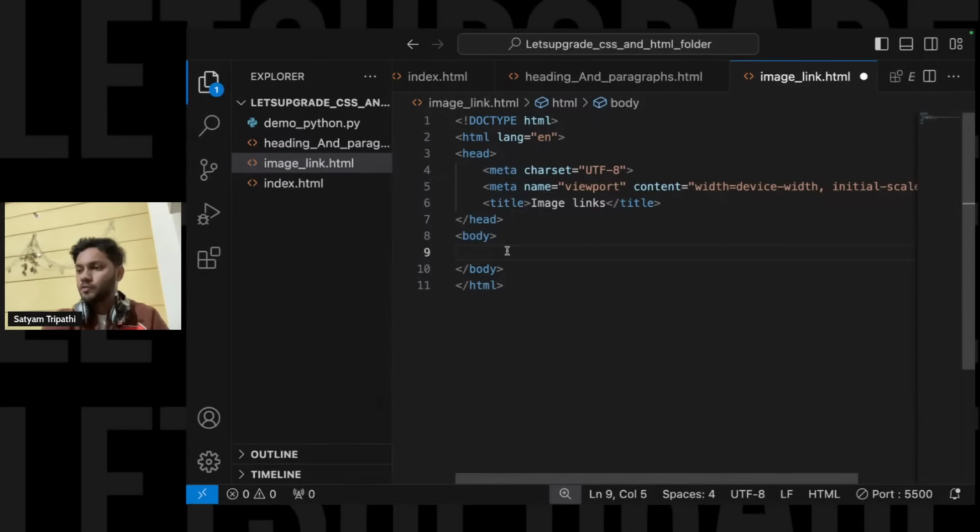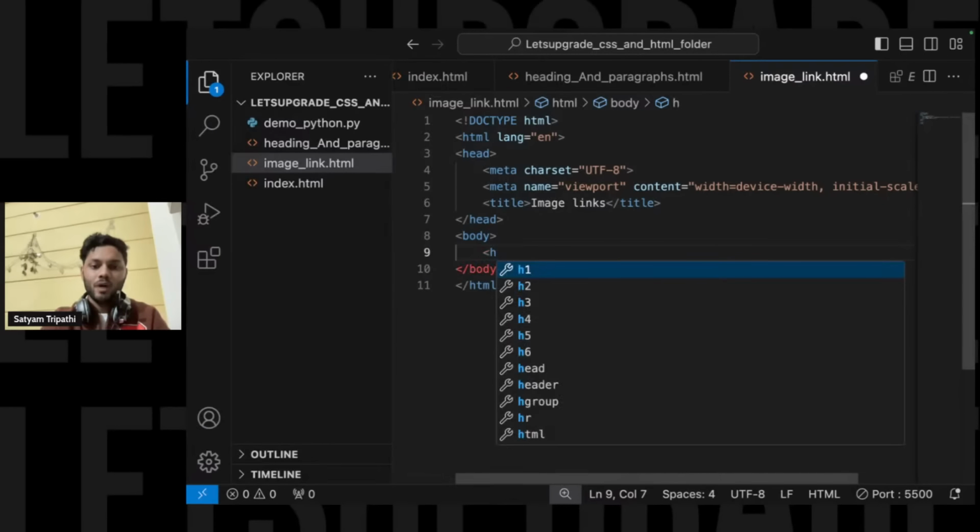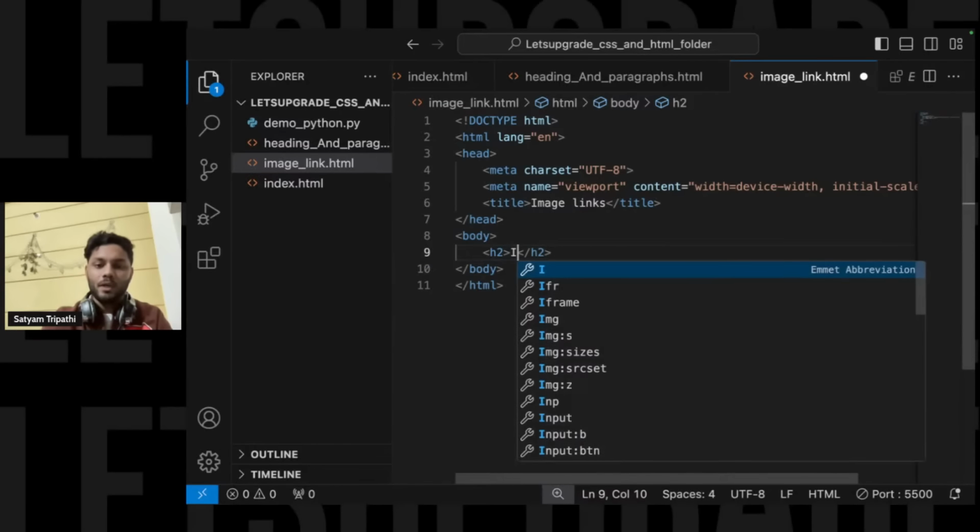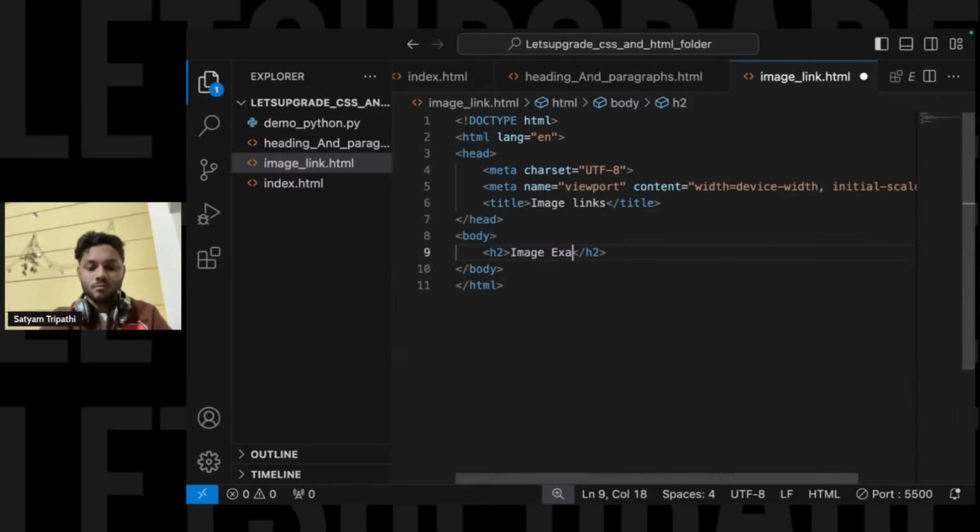All right, so first of all let us create a heading over here. With h2 I'm going to create a heading that should be image example. All right, now for adding an image we just have to call img.